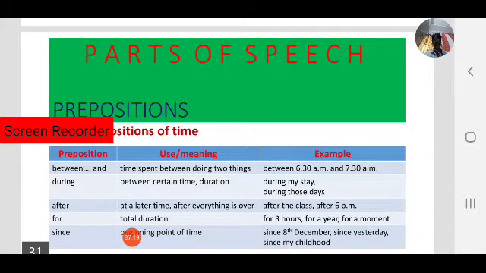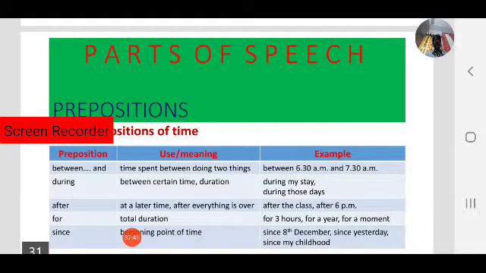During, between a certain time, a duration, there we use during my stay, during those days. Observe the examples. During my stay, during those days.